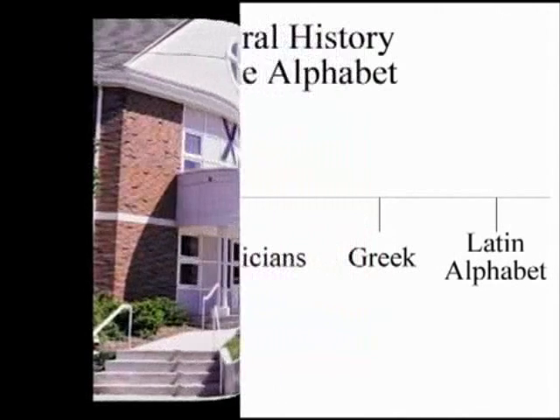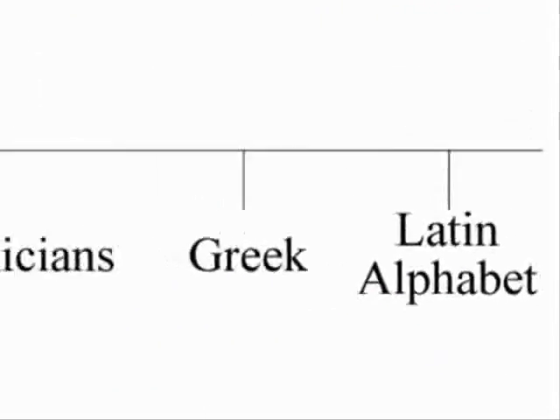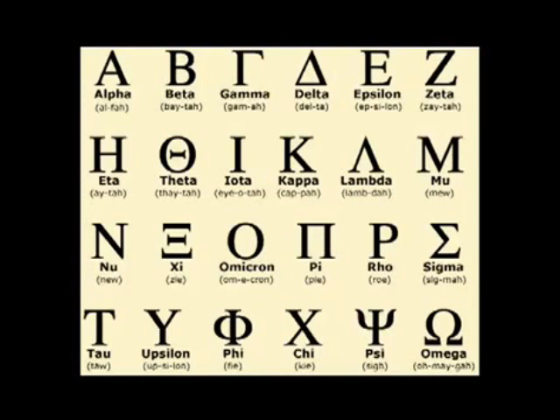As we continue along the history of the alphabet, you'll notice that it has been evolving over the ages. You can also see how people from different parts of the world have stolen, or you can say have borrowed, and have changed the alphabet to fit it to the way they want to represent their spoken language. Not only have the Greeks taken the characters from the Phoenicians to make their own alphabet, but the Romans have also borrowed from the Greek alphabet to make their own written language.